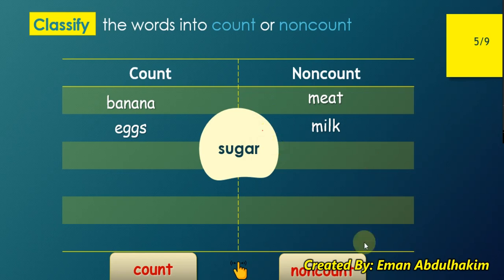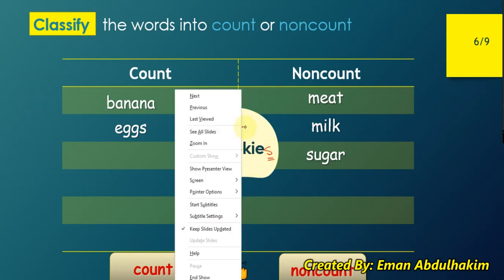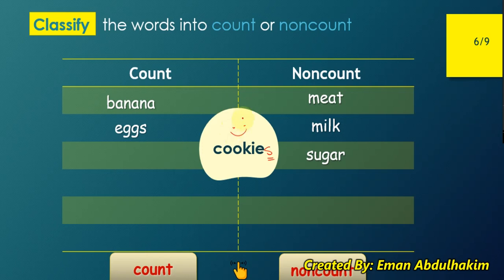So definitely sugar is uncountable. Next, cookie. Who doesn't like cookies? So definitely it is countable because we can put it in a plural form.